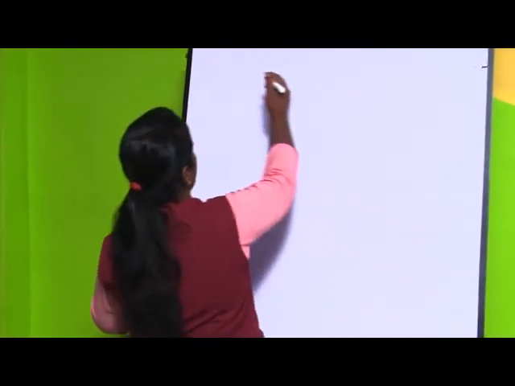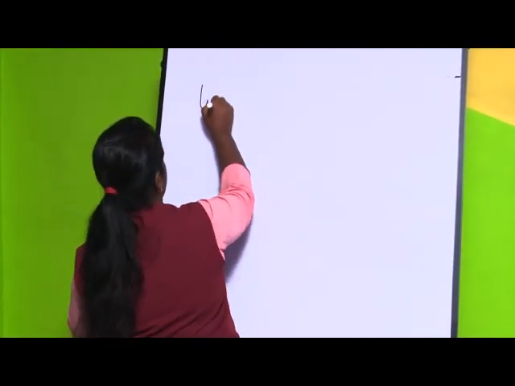Then it will look very proper, and whatever message you want to convey, they will get it properly. So today we are going to start with letter writing, and the first type of letter is the informal letter. So children, we will start with the informal letter now.